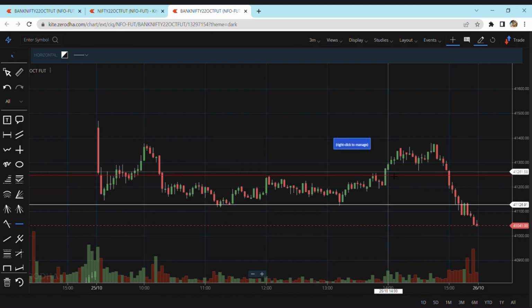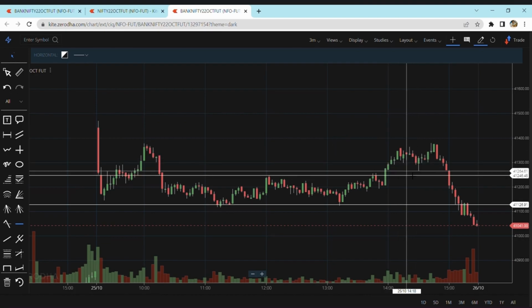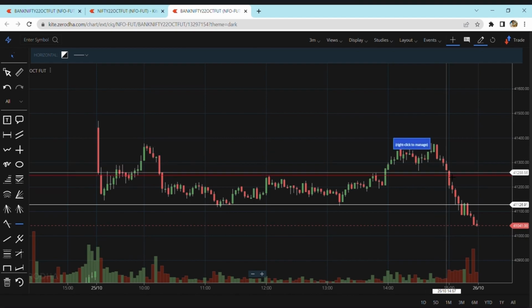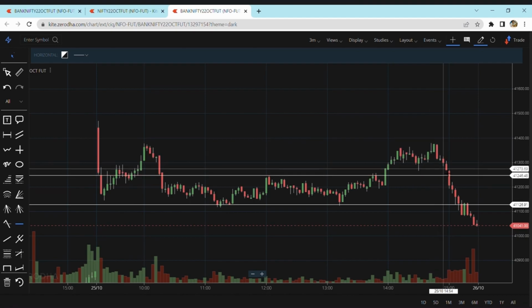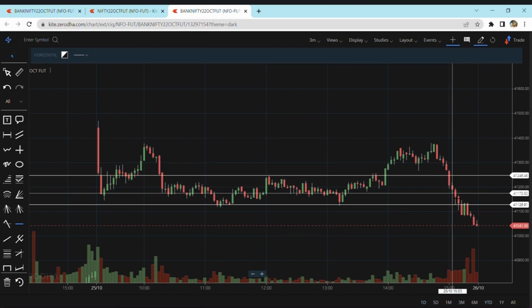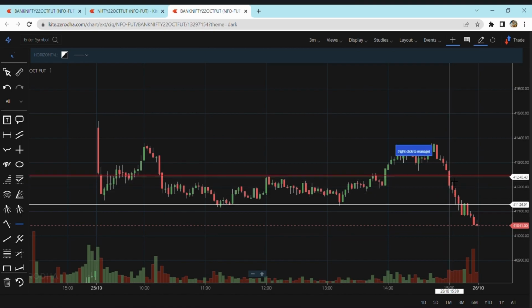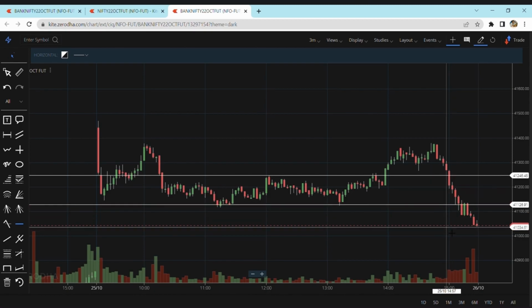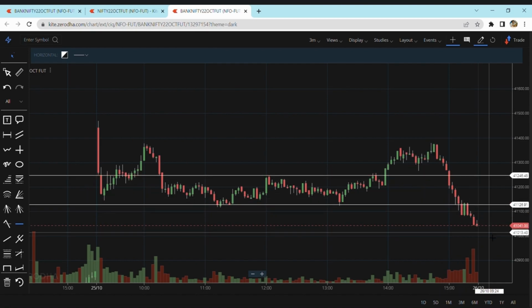It even moves 100 points up until 41,379, and then again profit booking comes and a lot of selling pressure comes over here. When the selling pressure comes, this 3 minutes candle closes below this. That means the market will touch this pivot level, and it will even close below that, and that is exactly what happened. The market closed at 41,041, and this is how the market has moved today.